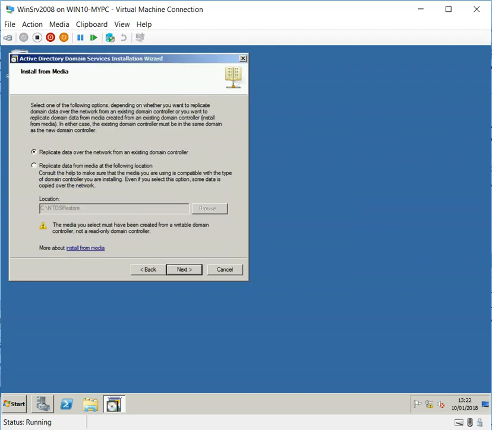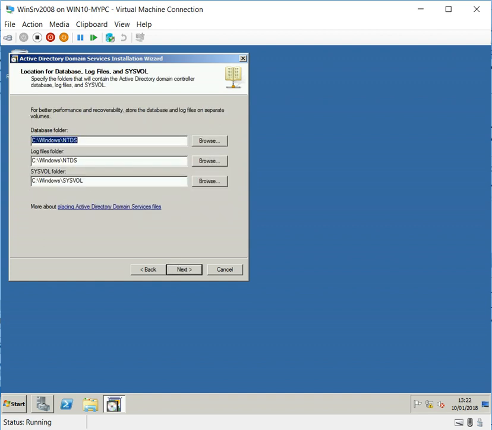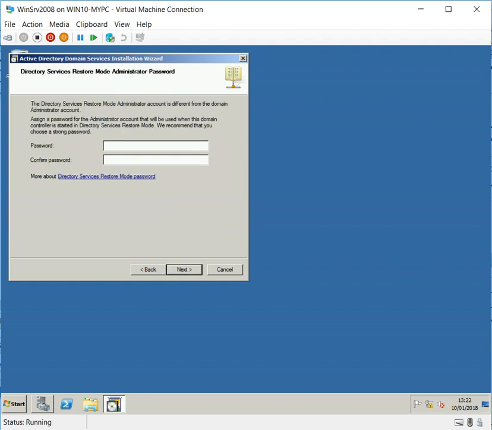Yes, I don't mind. Replicate over the network? Yes. Otherwise, you can specify a different location. I've got only two. Let the wizard create the replication partner domain controller. Otherwise, you can specify which domain controller. I've got only one, so it will be using the same site. The location is similar to the previous one for the database as well. Happy with them? Yes. C drive, test environment? Yes. Change the location, up to you. Password? Yes. I need to specify a password for restoring, and you need to document it and save it somewhere else.